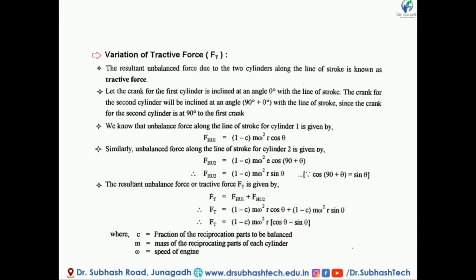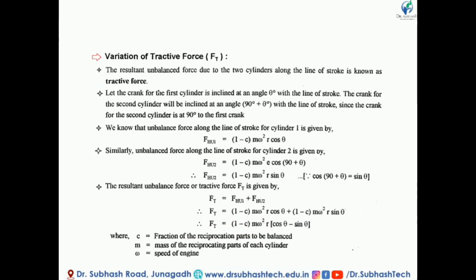Now let us see the notation. Here c is the fraction of the reciprocating part to be balanced. We know that the value of c is always less than 1; in partial balancing we already discussed c as a constant less than 1. m is the mass of the reciprocating part per cylinder, and omega is the speed of the engine. So the tractive force FT is equal to (1 minus c) m omega square r times (cos theta minus sin theta).